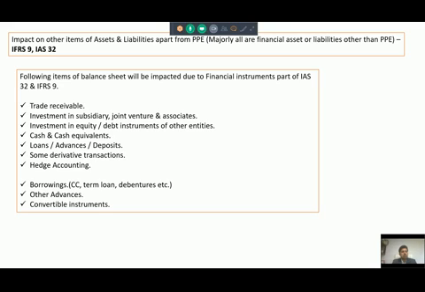As you can see, this represents around 60% of the balance sheet. Now, this all will be governed by financial instrument standards, that is IAS 32, IFRS 9 and IAS 39. These three standards will govern all these listed items on the screen of the balance sheet. So you can understand how impactful the financial instrument standard would be, and how important it becomes to understand the financial instrument standard while doing implementation of IFRS.